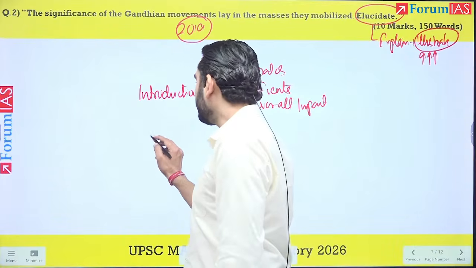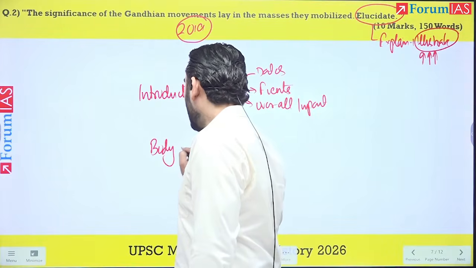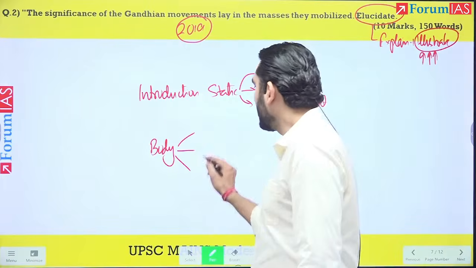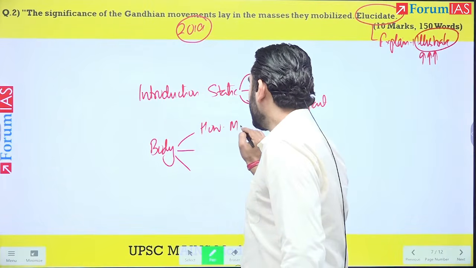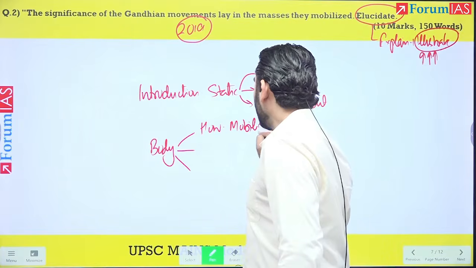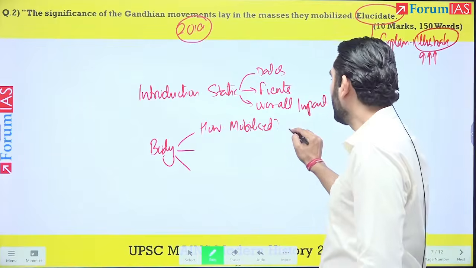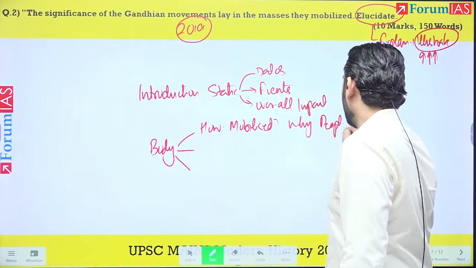Then, in the body of the answer, I will have three parts. One is obviously how Gandhiji mobilized, that is, why people heard him and why people followed him.